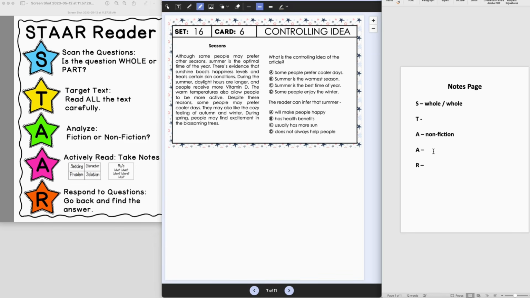So let's think about, who is this about? Well, this is about the seasons, specifically summer, and how people feel about it. What is it talking about? It's the positives of summer. When is this taking place? Well, we don't really know, and I don't think that's super relevant. Where is this happening? Well, in the seasons, time of year, but that's also not a super relevant question. And why? Well, I think here this author is really trying to promote summer because it says it's the optimal time of year.